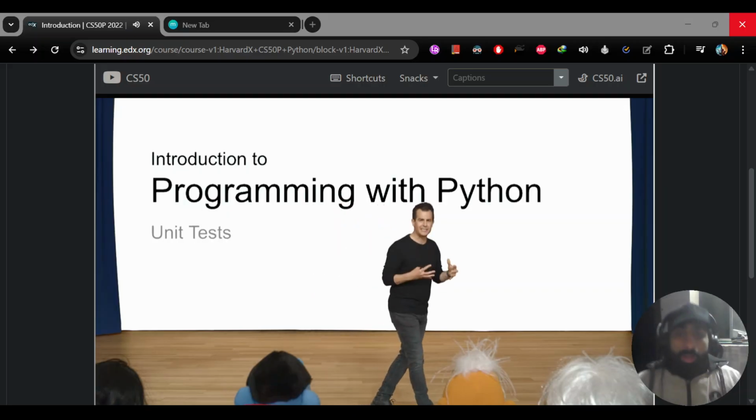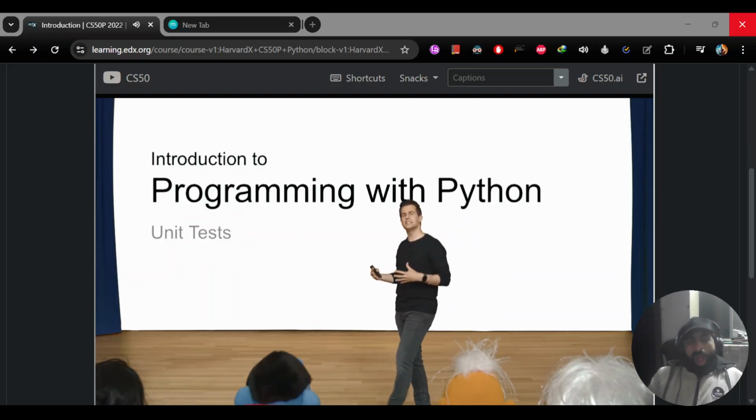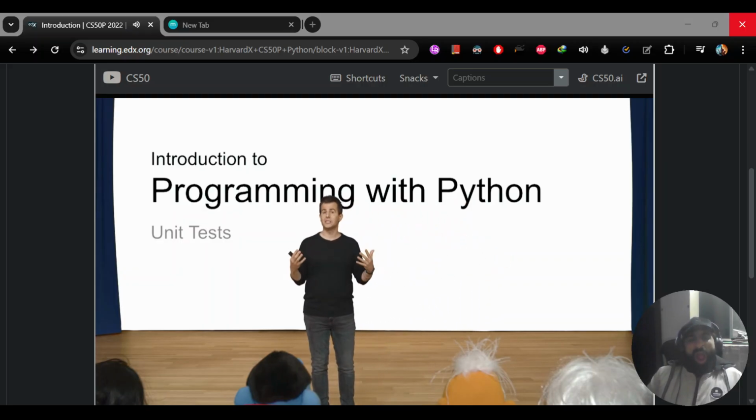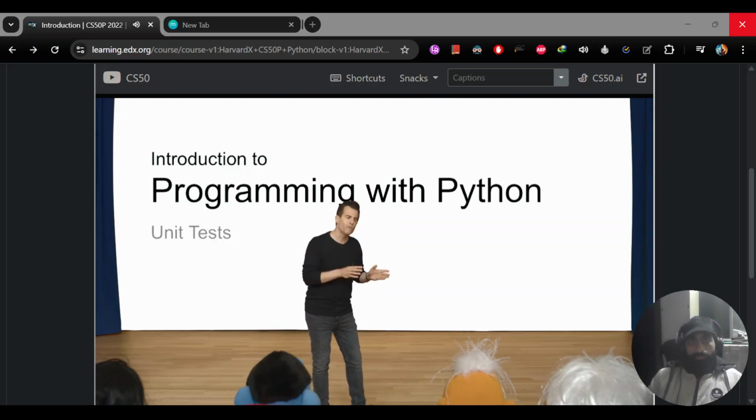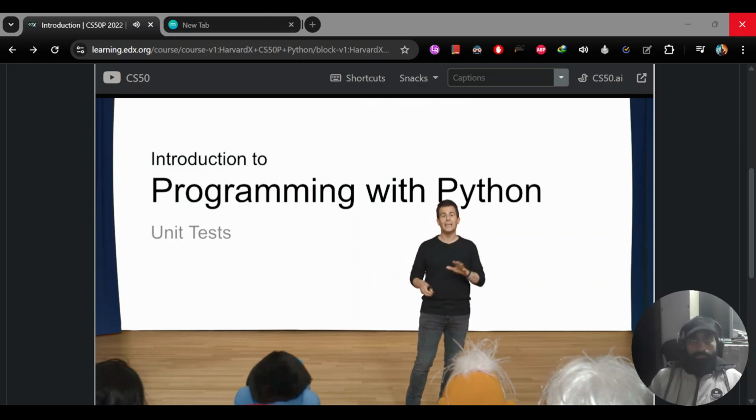We'll look thereafter at something called unit tests. It turns out you'll actually write code to test your own code, but you won't have to write tests for your tests. Indeed, this is a best practice in industry, writing tests for your code so that, one, you can be sure that your code today is correct, hopefully, if your tests are correct themselves, but moreover, if you or someone else modifies your code tomorrow or down the line, you can rerun those same tests to ensure that those new changes have not broken anything about your own code.